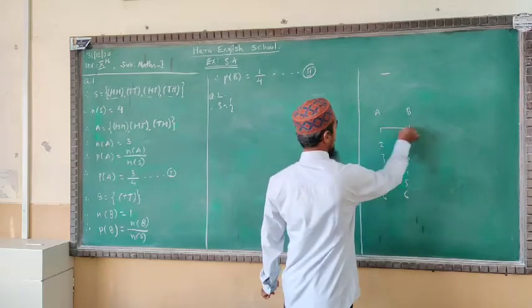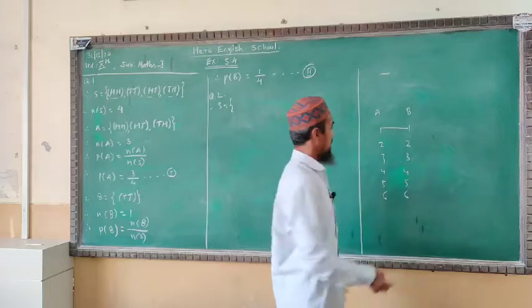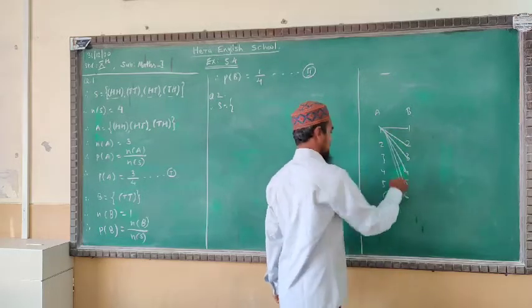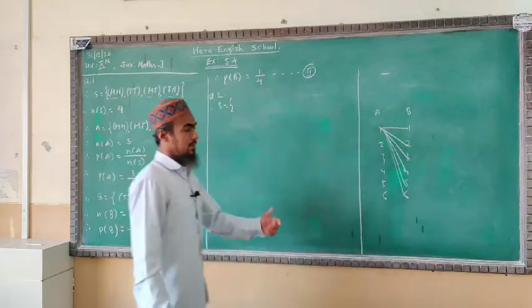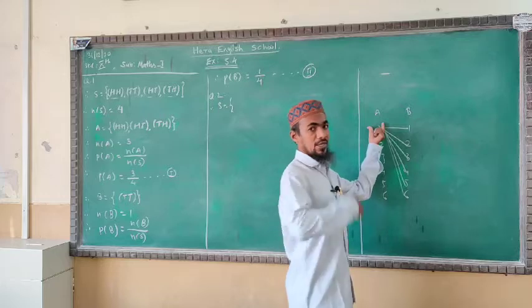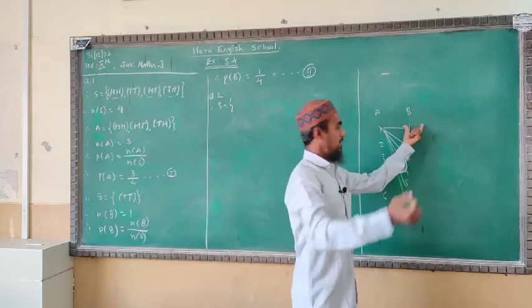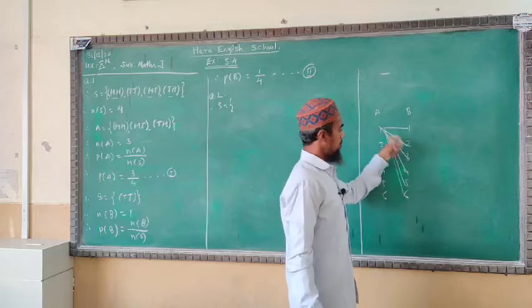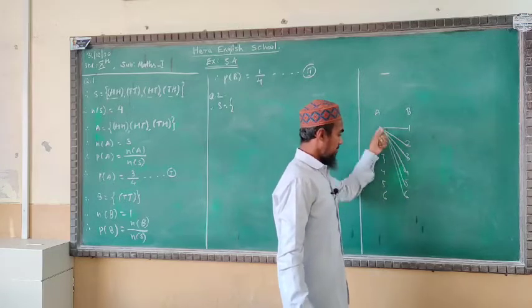Like this. See, 1 1 is the first outcome, 1 2, 1 3, 1 4, 1 5, 1 6. Like this you have to write. In the first die A you take 1, and for the second die B you take all the numbers 1 to 6: 1 1, 1 2, 1 3, 1 4, 1 5, 1 6.